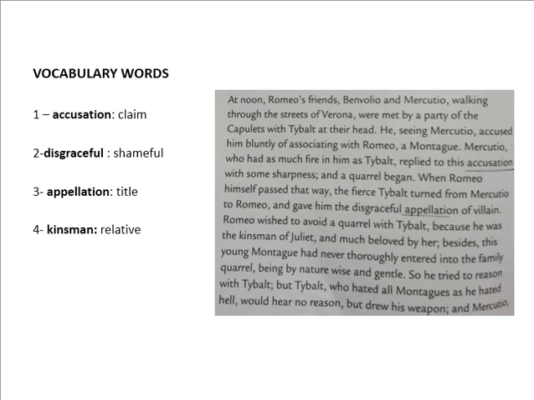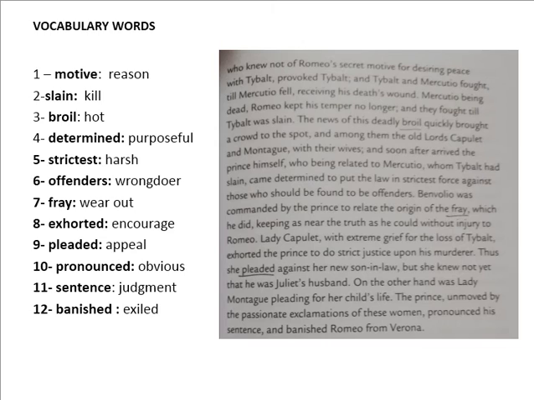So he tried to reason with Tybalt, but Tybalt, who hated all Montagues as he hated hell, would hear no reason, but drew his weapon, and Mercutio, who knew not of Romeo's secret motive for desiring peace with Tybalt, provoked Tybalt, and Tybalt and Mercutio fought till Mercutio fell, receiving his death wounds.